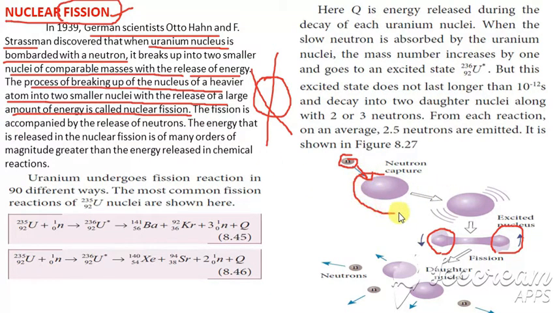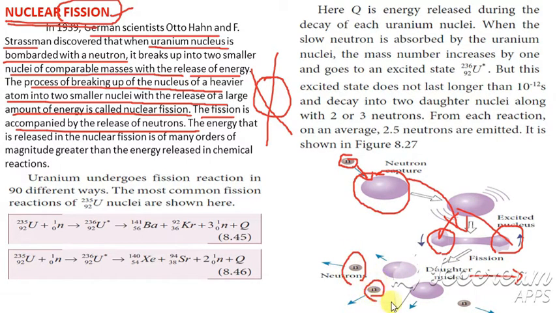So what is happening here is one large nucleus is split into two fragments. While it is splitting, it releases a large amount of energy, and that process is called nuclear fission. The fission is accompanied by the release of neutrons. The energy released in nuclear fission is always greater than the energy released in a chemical reaction.